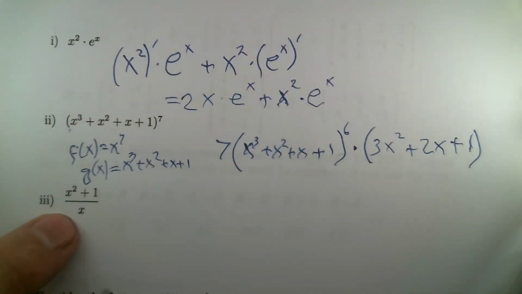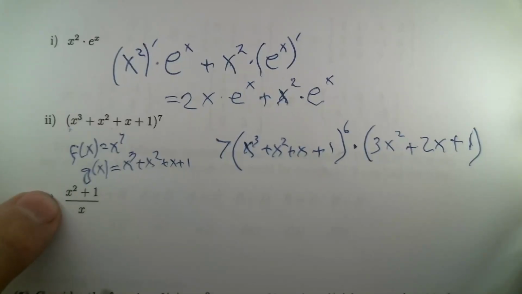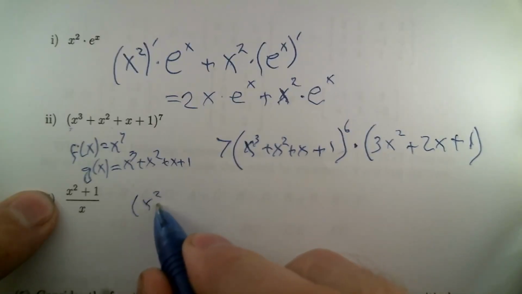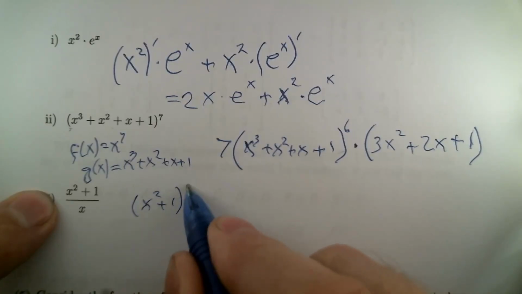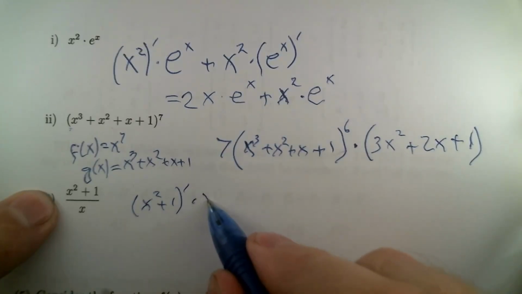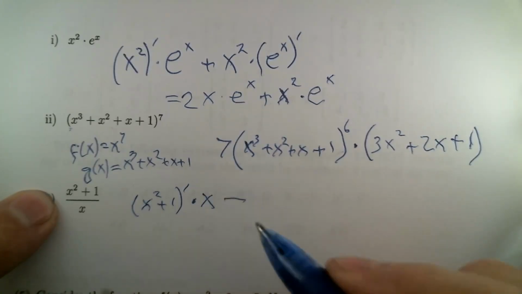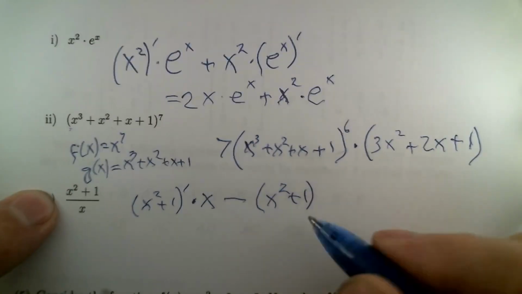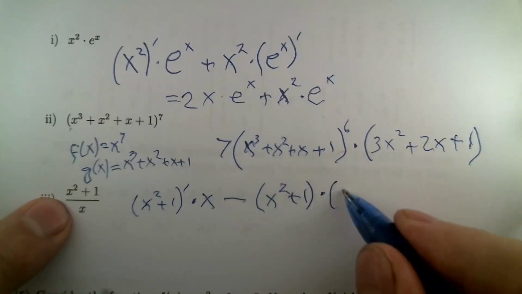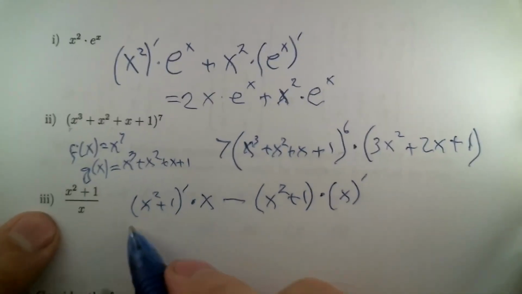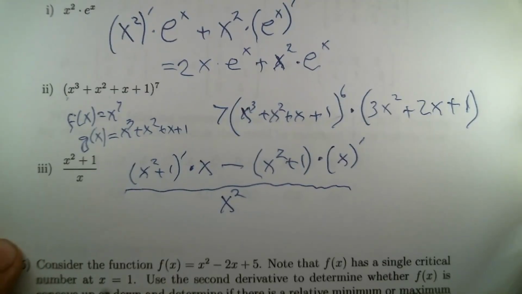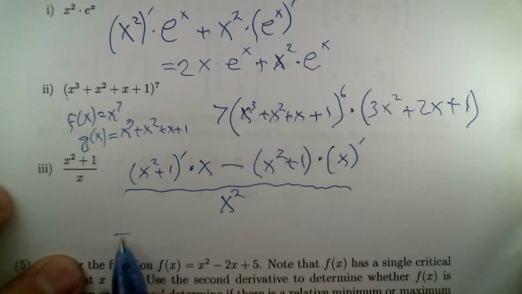All right, again, I think I'm going to write it out as instructions of what to do first. We want the derivative of x squared plus 1 times the bottom, which is just x, minus x squared plus 1 without a prime on it, times the derivative of the bottom, x prime. And that will be all divided by the bottom squared. I may not have left myself quite enough room to sneak this in, so let me try to do it.